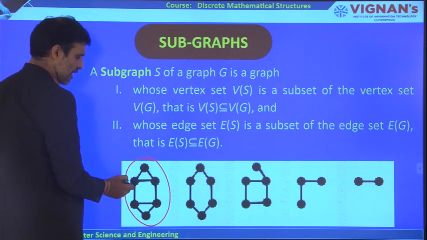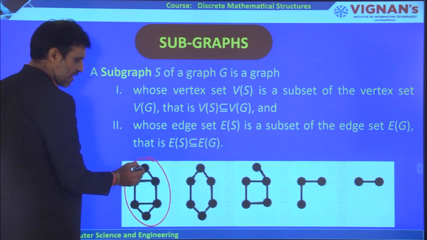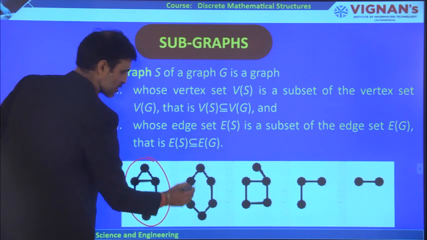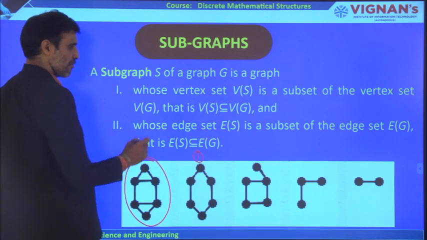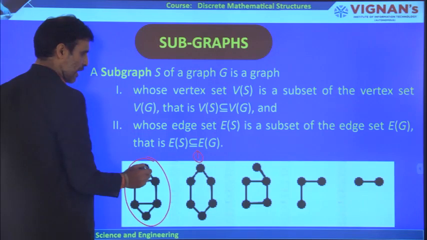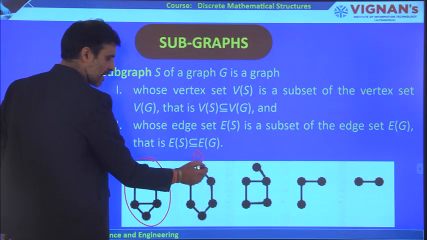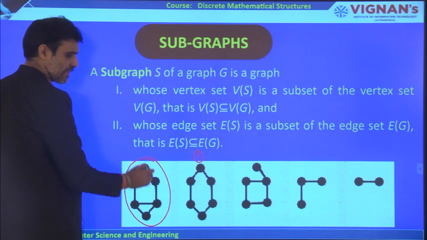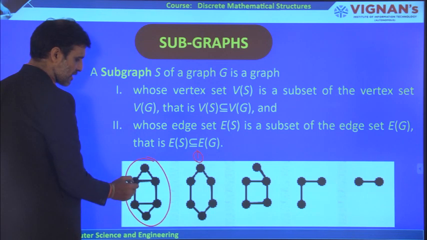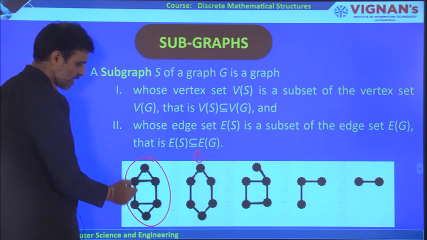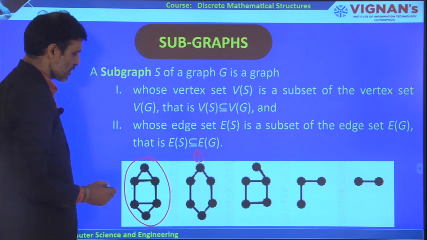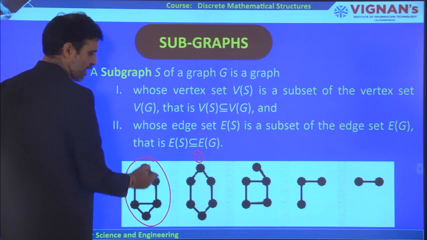Now let us try to understand this. See here, this is the given graph. Here, this particular edge is not mentioned in the first picture. But whether it is satisfying the two properties or not, you have to check it. How many vertices are here? Here are 6 vertices, here also 6 vertices are there. But the number of edges here: 1, 2, 3, 4, 5, 6, 7, 8. 8 edges are there for this graph, but here only 1, 2, 3, 4, 5. 5 edges are there. So the number of edges is a subset of what?